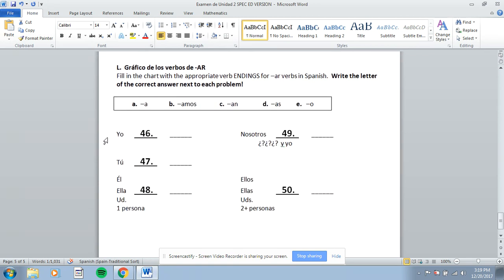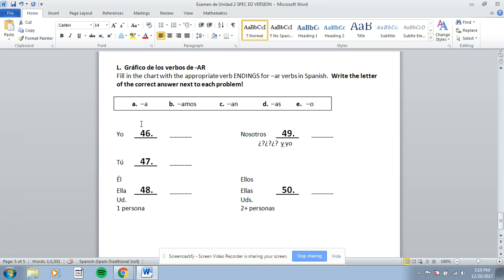The very last section, 46 through 50, wants you to put down the correct ending, and I have them all jumbled out of order here for the ending of an AR verb. So yo, pick which ending you would use if it's the yo form, and put that letter right here. If it's a, put A. If it's amos, put a B. If it's an, put C. If it's as, put D. If it's o, put E.